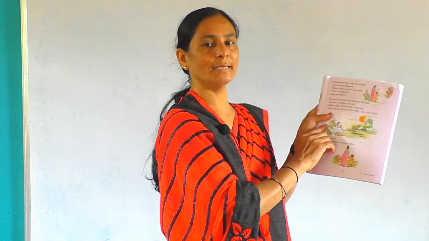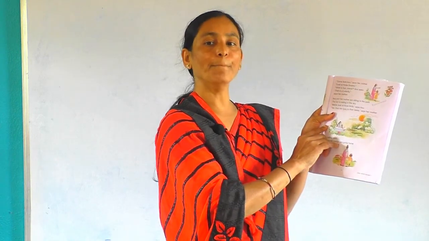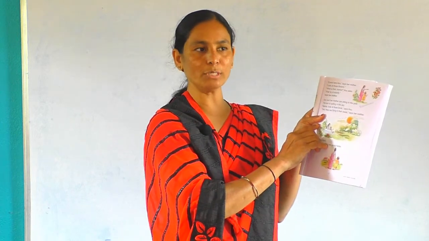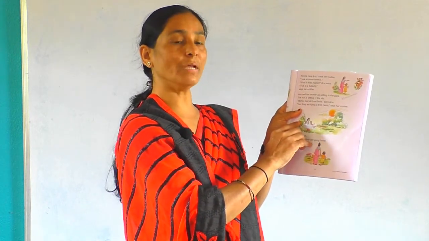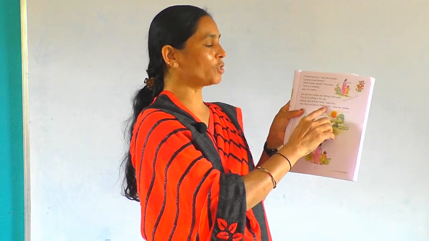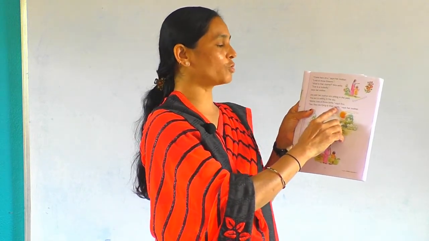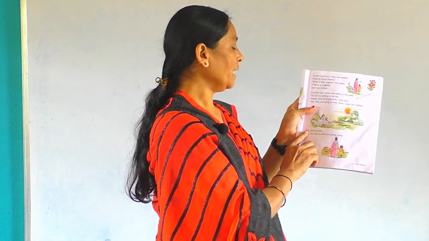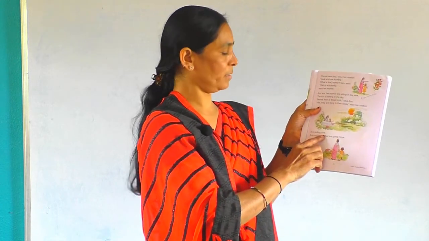What is nest? Bird's house is called a nest. How we live in our houses? Like that same, the birds will build their nest in the trees. That is called nest. Bird's house is called a nest, says her mother. It is getting dark.